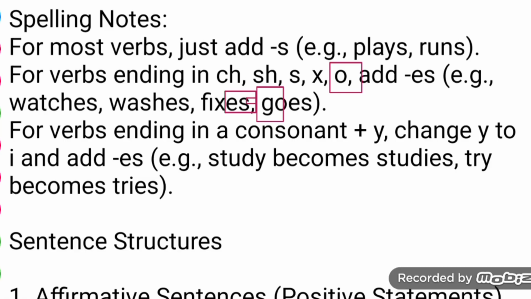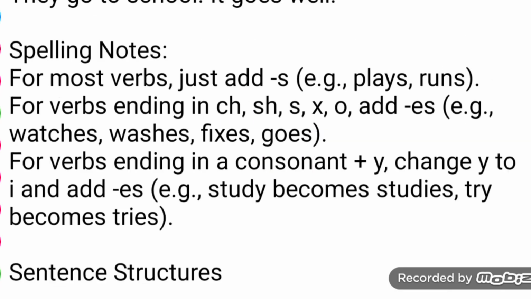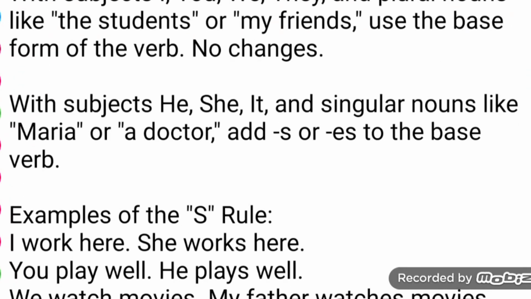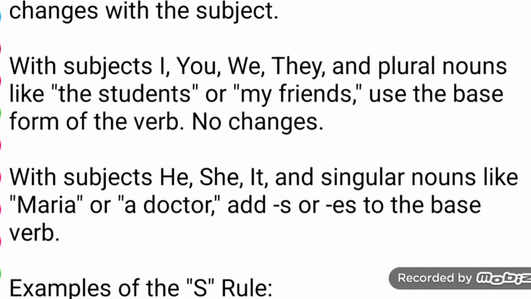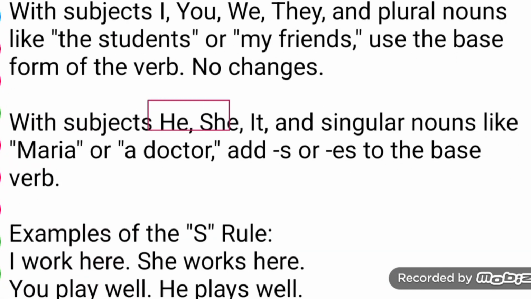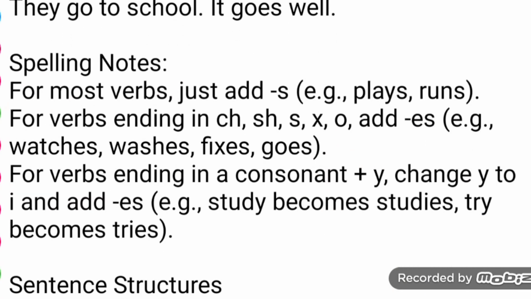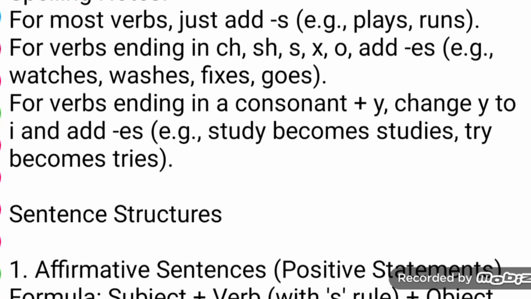When you have o at the end, you have to use es. But more important is when you will use this kind of sign: when you have this kind of subject, for example she, he, it, or any names, a doctor or Maria. In this case you will add s or es to the main verb. This is very important. If I give examples, you will understand very clearly. Viewers, don't worry, I'm here for you.